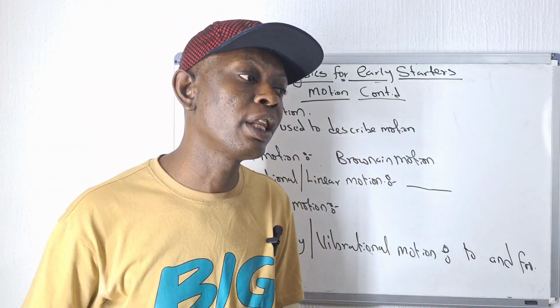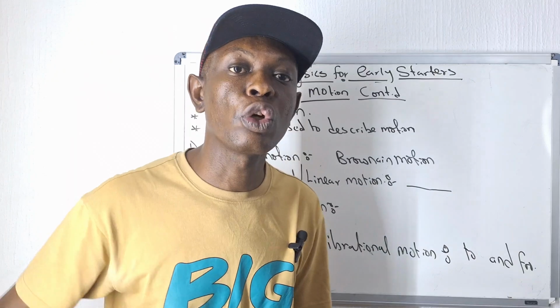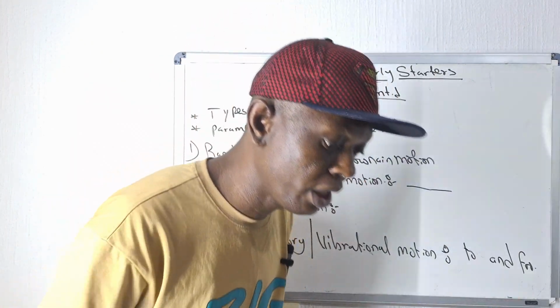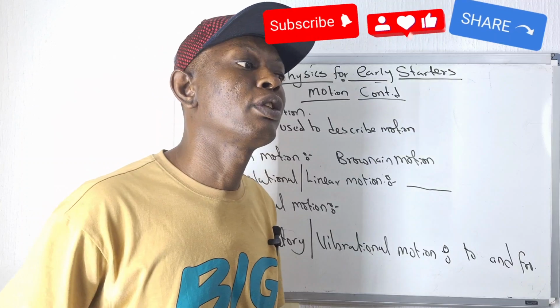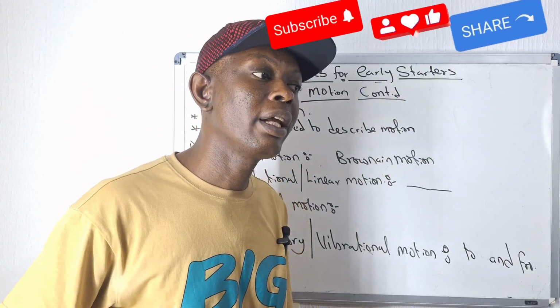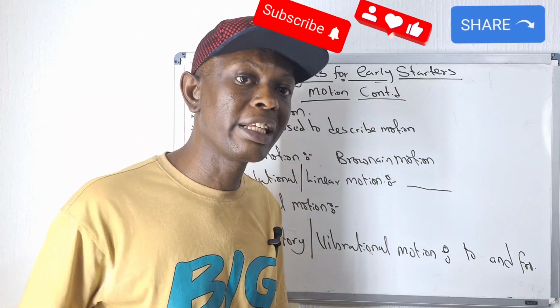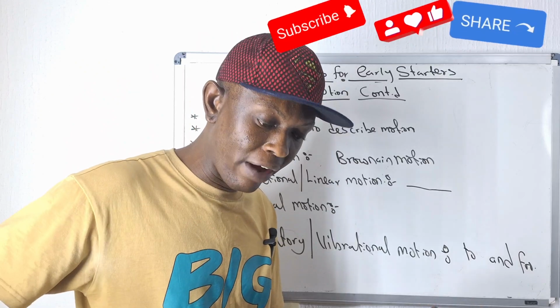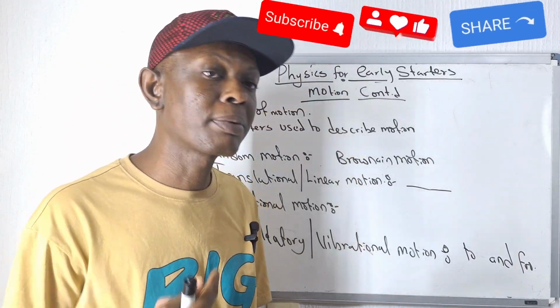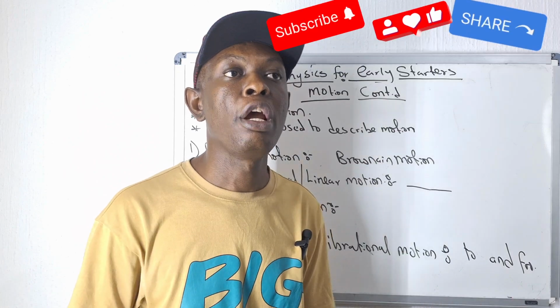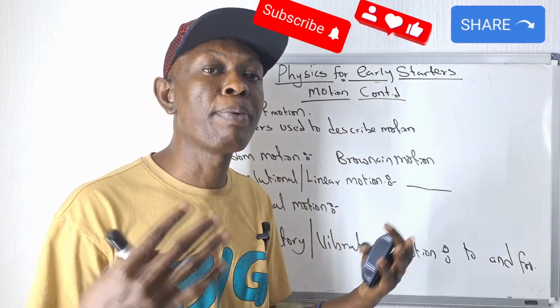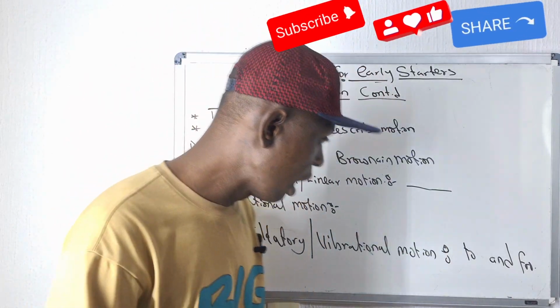An example of it is a pendulum. Another example is your swing, when you are on the swing and you're swinging to and fro. Another example is your bass guitar. When the string is displaced, you see a form of vibration. Such types of motion are called oscillatory, vibratory, or periodic motion.